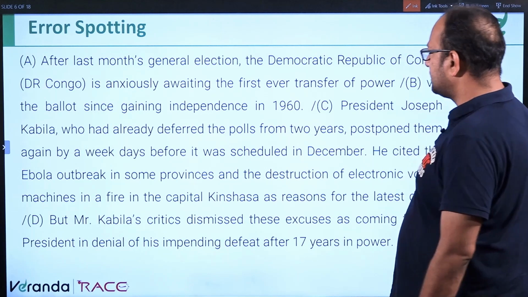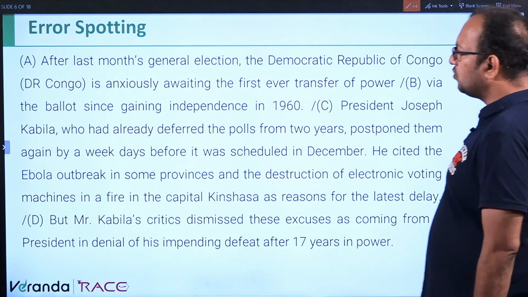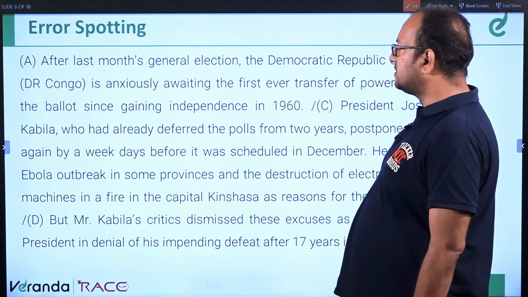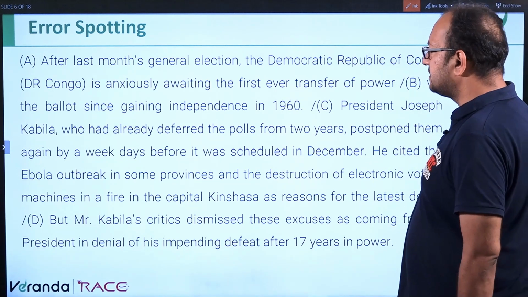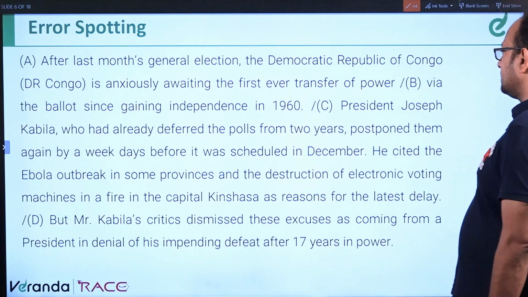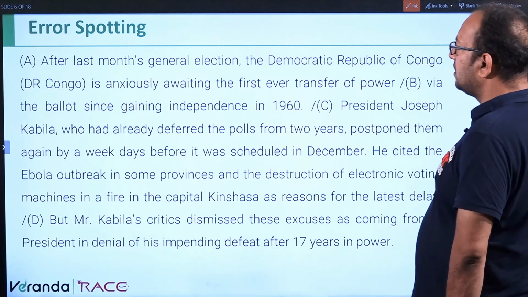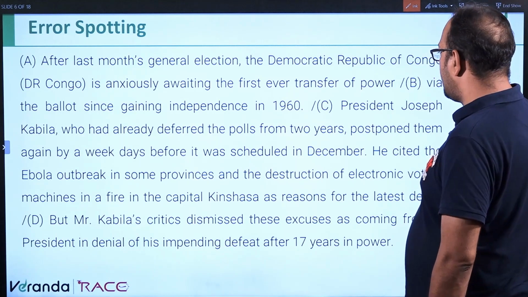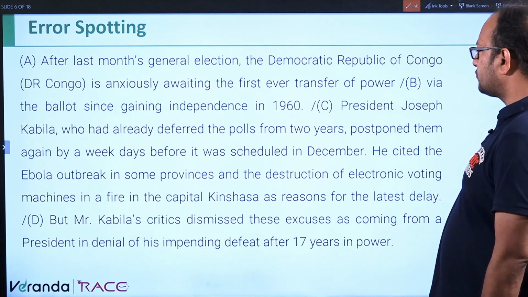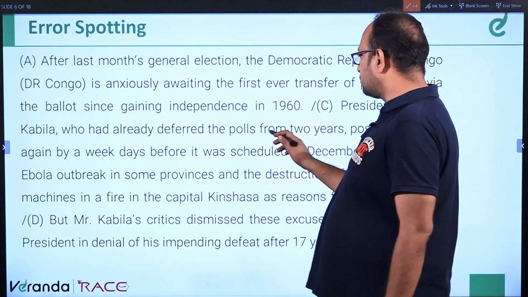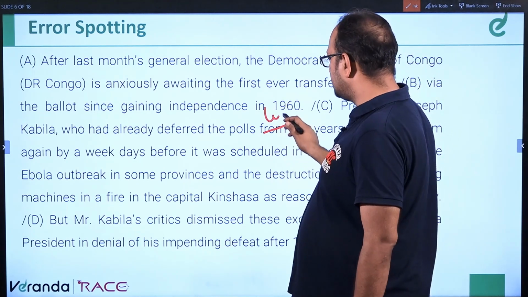After last month's general election, the Democratic Republic of Congo, DR Congo, is anxiously awaiting the first ever transfer of power via the ballot since gaining independence in 1960. President Joseph Kabila, who had already deferred the polls from 2 years. Okay, it should be for 2 years or by 2 years.